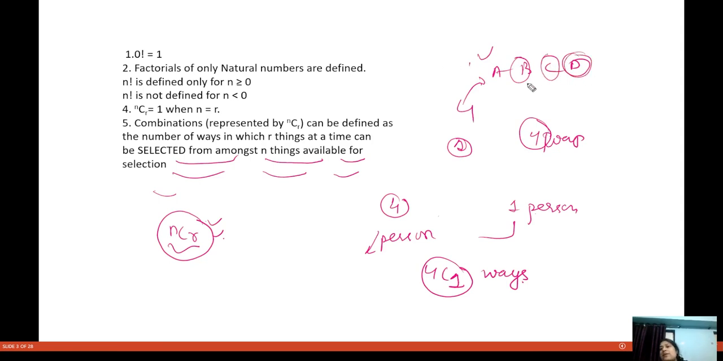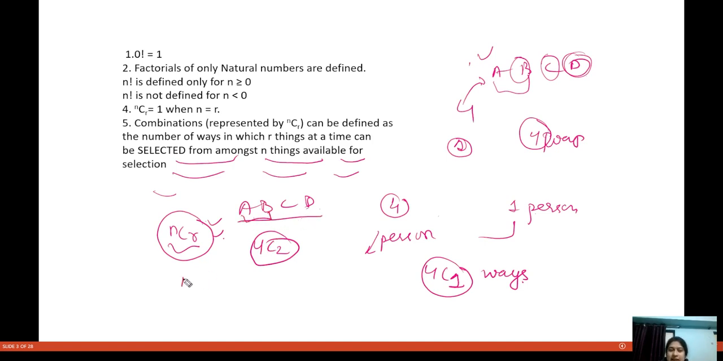But if you have to select 2 persons, where A, B, C, D is given, we can do it in 4C2 ways, I am saying. Now, what is four? How many ways actually you can do that?